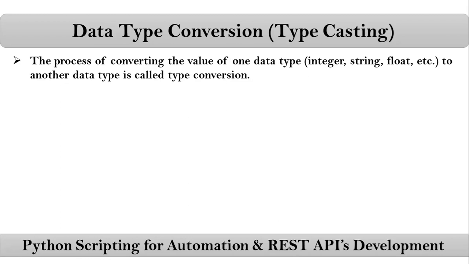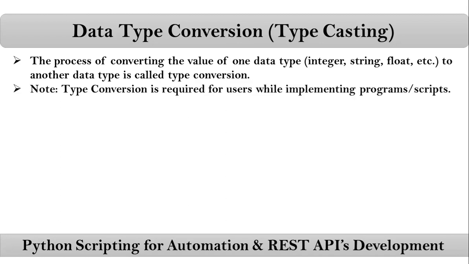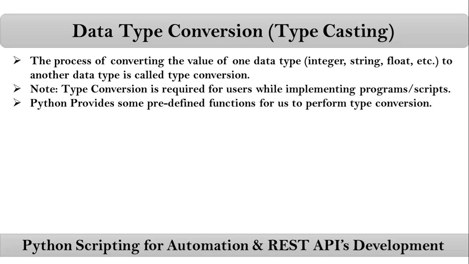Now assume that you defined one variable with some integer. Now I want to convert that integer to a string. Yes, we can convert it. That process is called data type conversion. This type conversion is very important for users while implementing programs or scripts. Python provides some predefined functions for us to perform this operation. They are int, float and string.